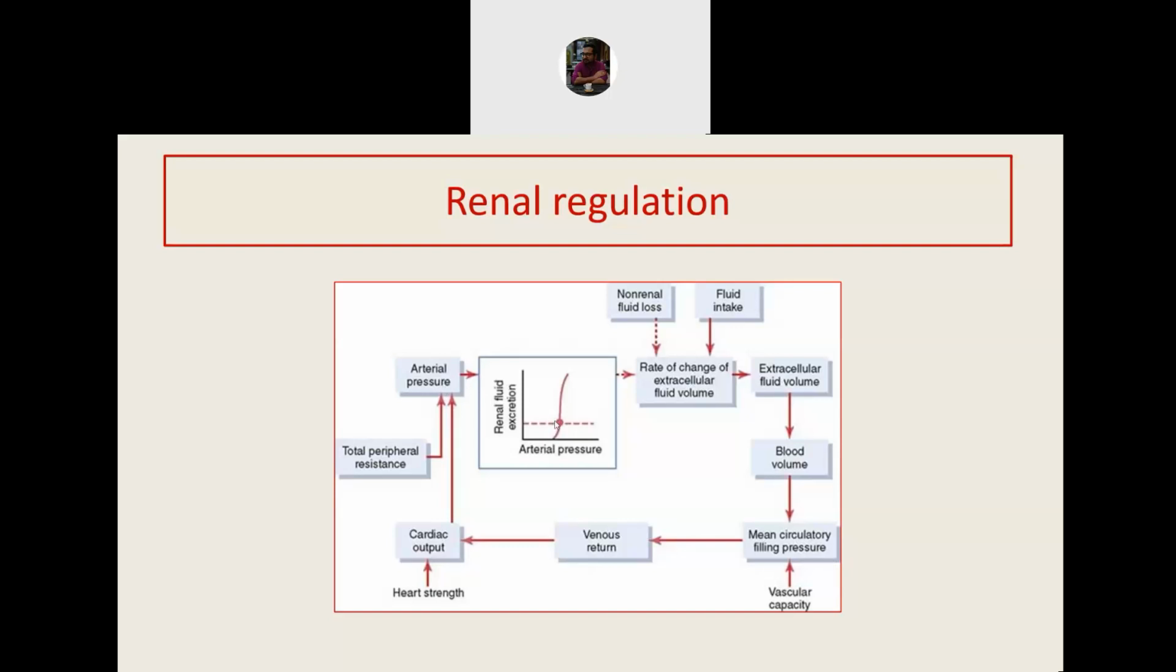But the pressure is now buffered by the kidney, because increased pressure means increased urine output. Decreased pressure means decreased urine output. And finally, the rate of change is compensated and the kidney balances the blood pressure. So this is how the kidney regulates the blood pressure. I hope again this is clear to everyone.